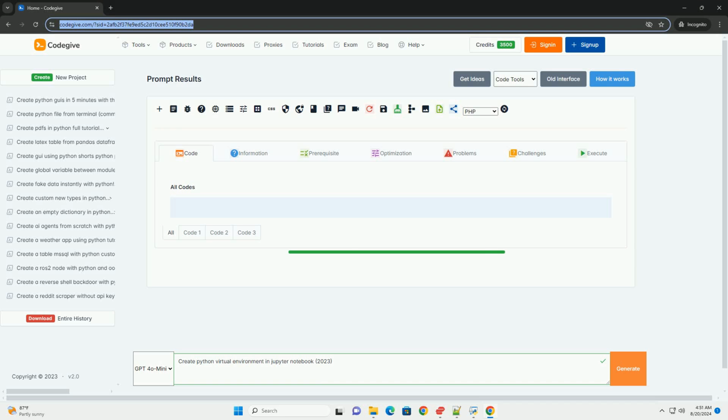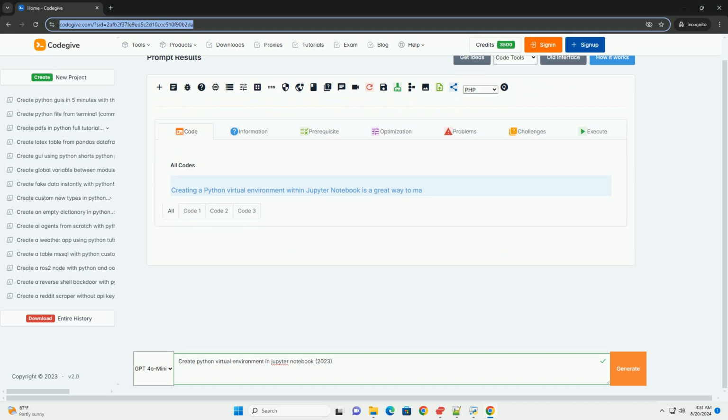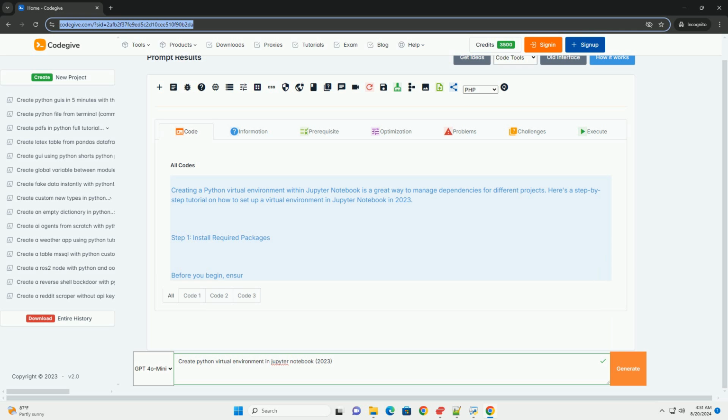Creating a Python virtual environment within Jupyter Notebook is a great way to manage dependencies for different projects. Here's a step-by-step tutorial on how to set up a virtual environment in Jupyter Notebook in 2023.